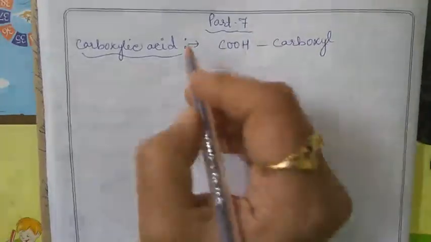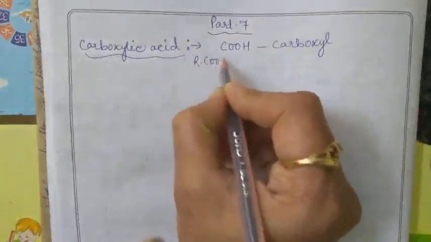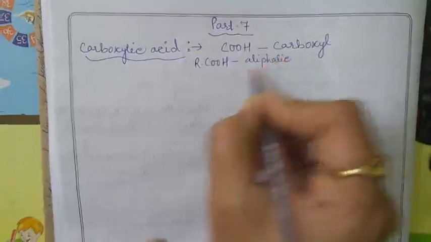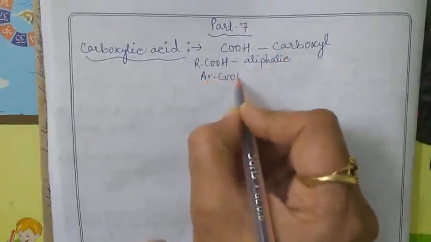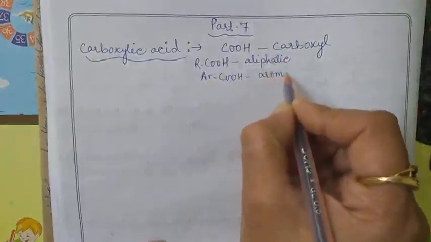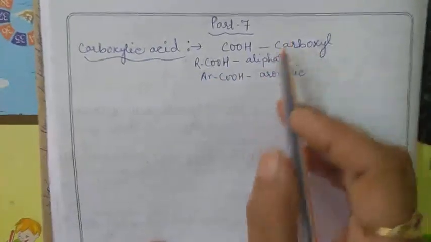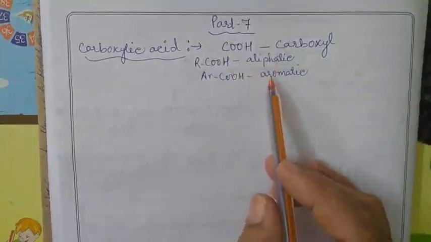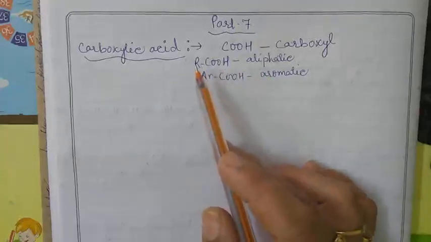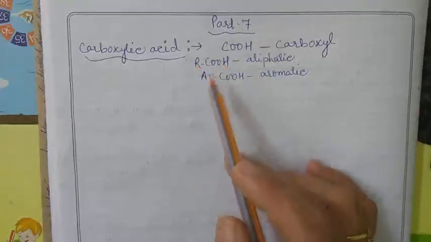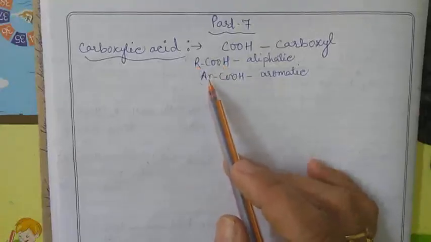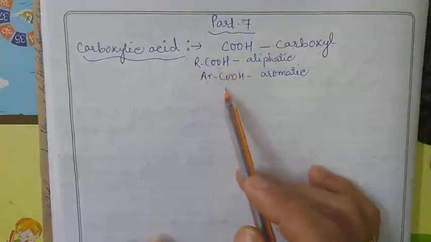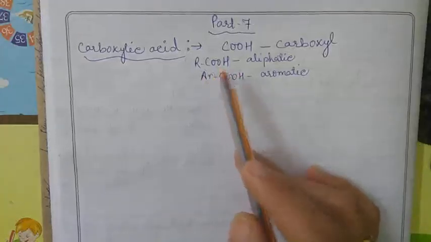If the alkyl group is attached to the COOH, it is called aliphatic. Clear? And if the aryl group is attached to the COOH, it is known as aromatic. That's why the carboxylic acid is of two types, one is aliphatic, another one is aromatic, depending on whether an alkyl group or an aryl group is attached to the COOH group. So a large number of carboxylic acids are found in nature.